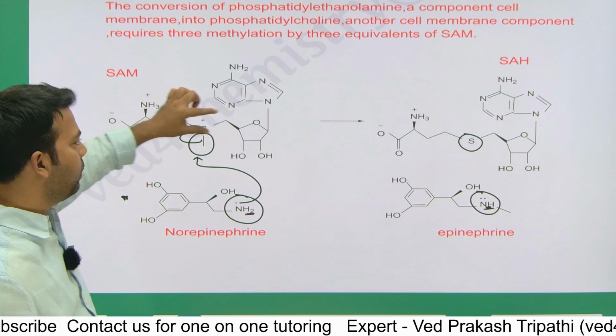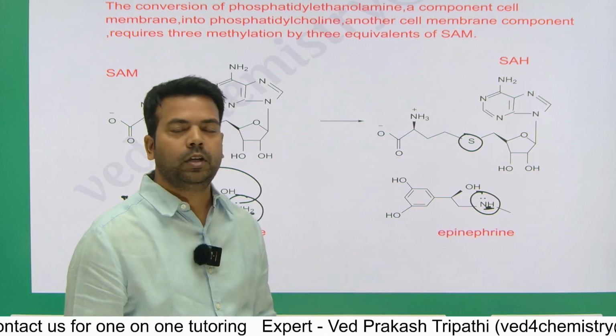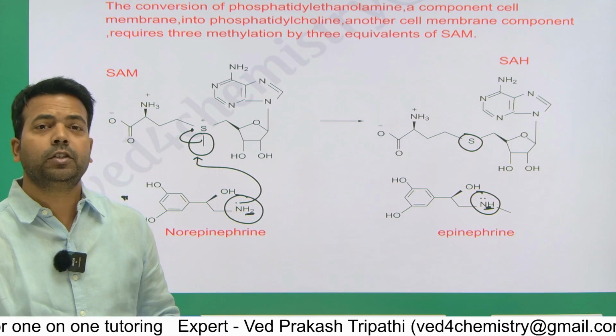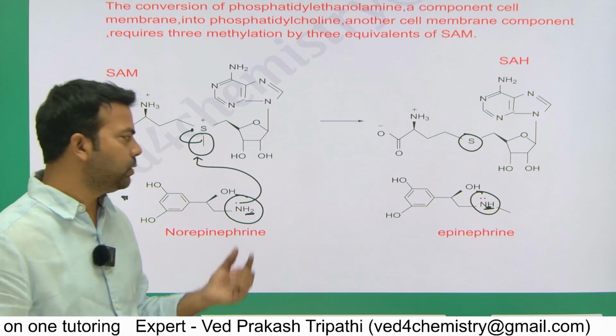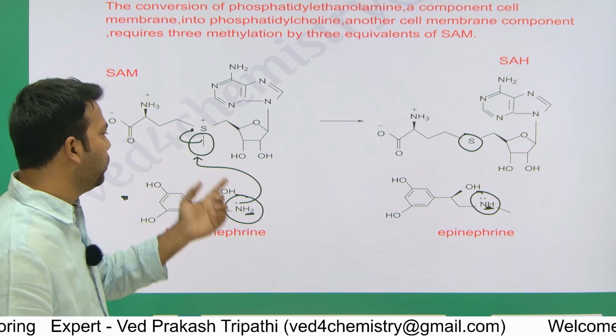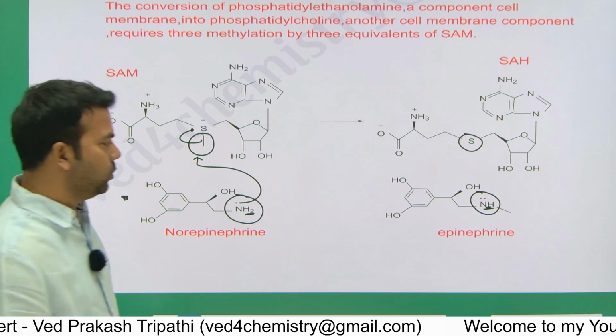That's why sulfur is neutral and this nitrogen has a methyl group. This kind of reactivity is called nucleophilic substitution, which means the nucleophile substitutes this hydrogen. This methyl is going to connect with this nitrogen. That is called nucleophilic substitution.